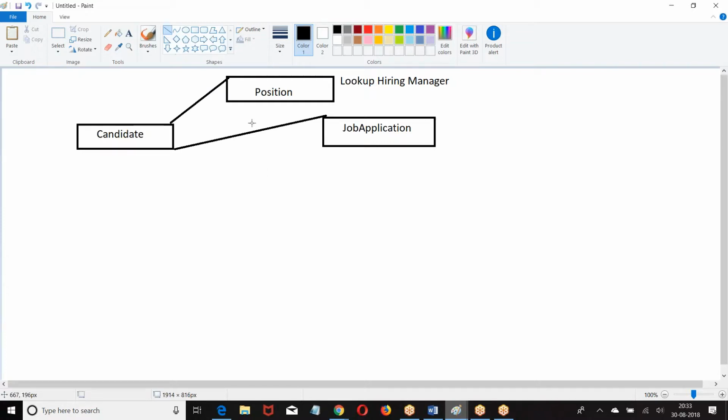Even though we related this candidate to the job application also. If you delete any one of the masters, the complete junction record will be deleted. That is a property of the relation. You cannot bypass the property. Now, if you say when I delete the position, the candidate should not be deleted.